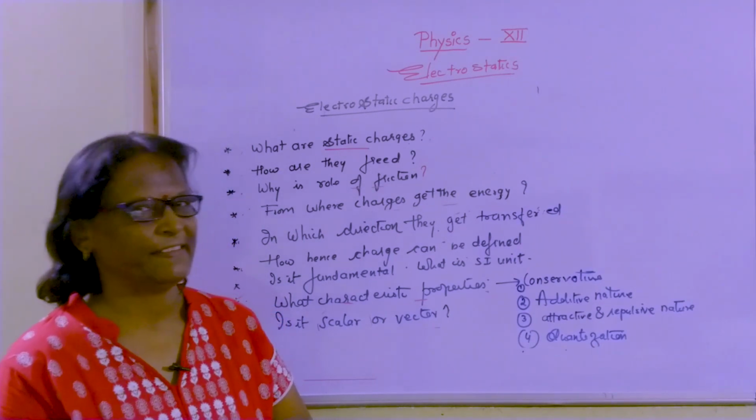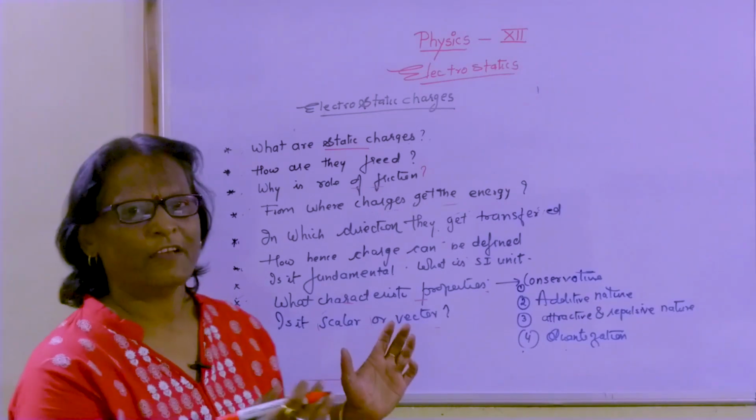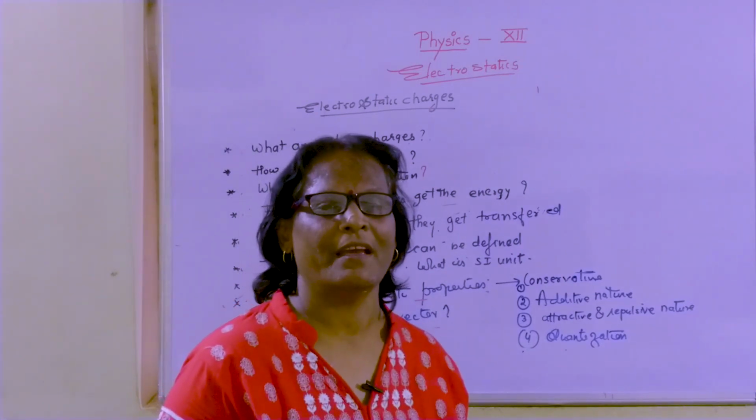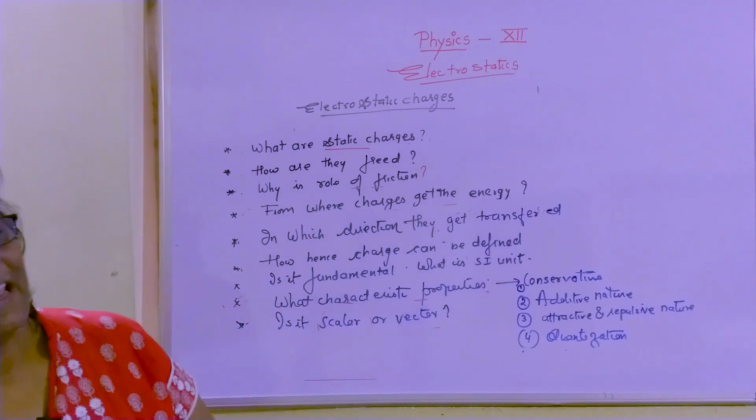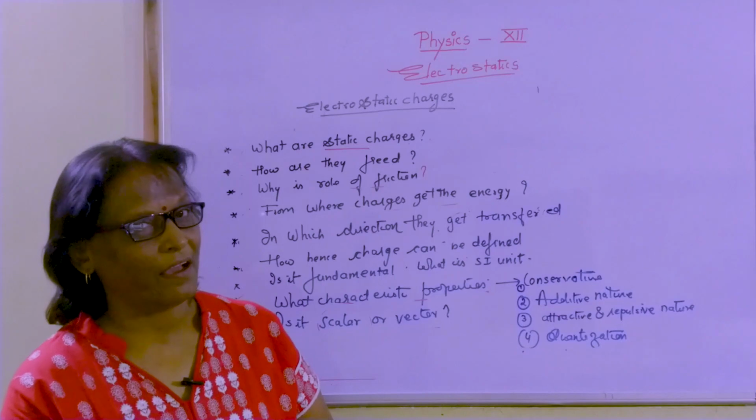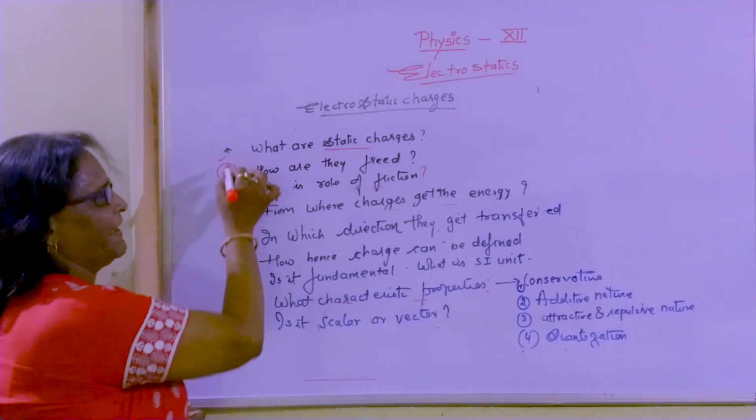Where do these static charges actually exist? They exist in the bodies which do not have free electrons. Which bodies do not have free electrons? Actually, they are insulators. All insulators have tightly bound electrons. Again, another question: how can they be freed?